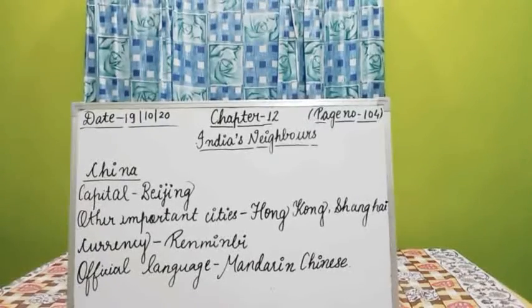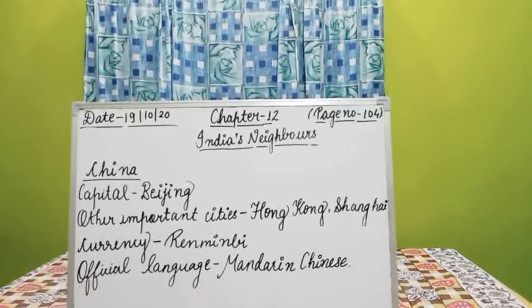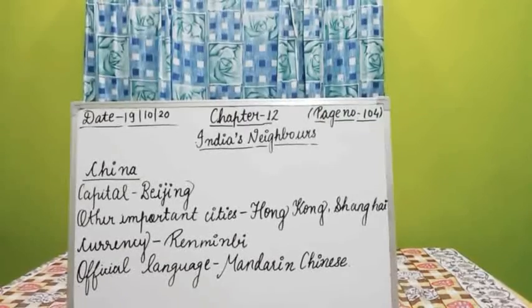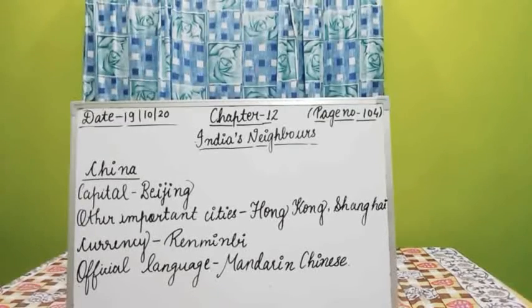As I showed you in the given map, China is in the north of India. It is officially called the People's Republic of China. This is its official name. It is the world's most populous country.